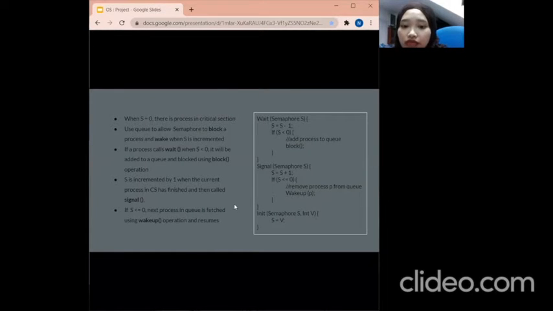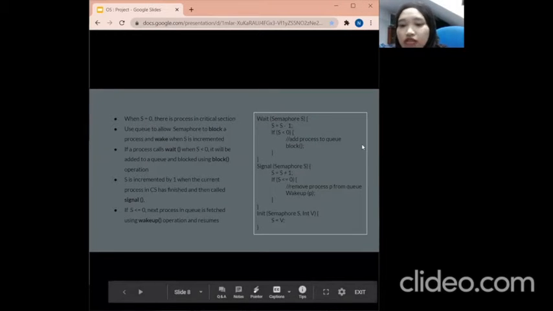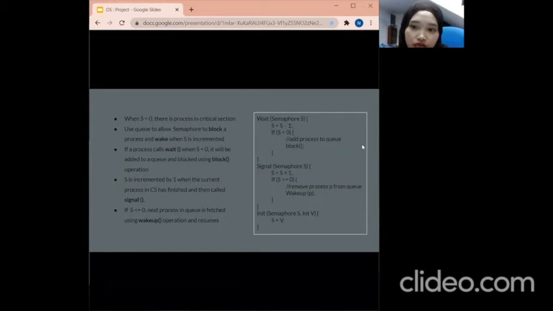And if the value of S is equal to 0, the next process in the queue is fetched using the wake up operation and resumed. As you can see on the right side of the slide, it is pretty straightforward to read and understand. That's all for me.